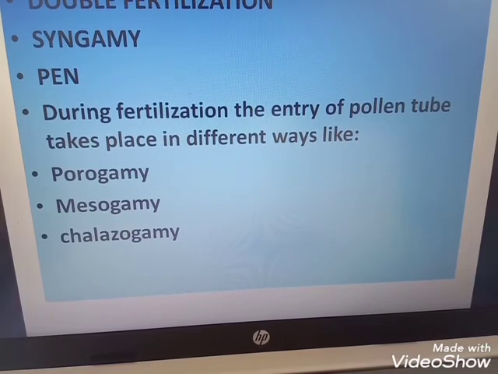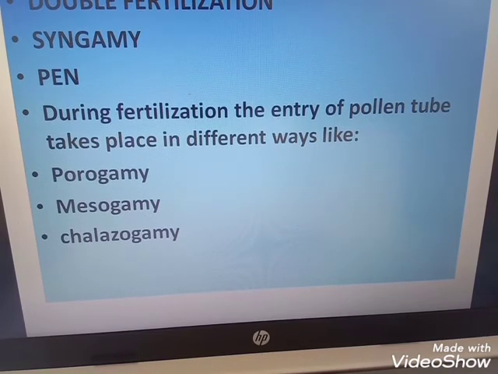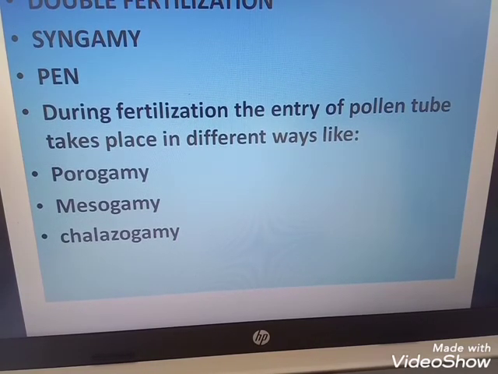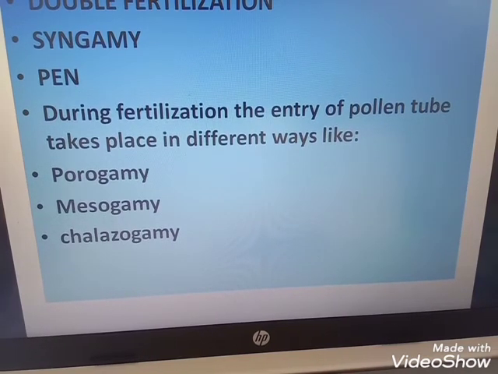Next is mesogamy. In this method, the pollen tube enters the ovule either through the integuments, for example Cucurbita, or through the funicle, for example Pistacia. These three are the different methods of entry of the pollen tube into the ovule. So here we change the concept: not all pollen tubes enter the ovule through the micropyle.